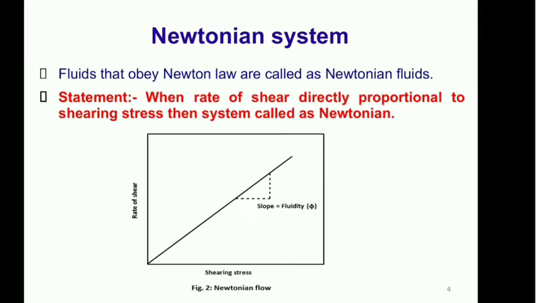So first of all, let us discuss what we mean by Newton's law of flow of fluids. The statement is: when the rate of shear is directly proportional to the shearing stress, the system is called a Newtonian system. In a later section, we will discuss the rate of shear and shearing stress. In this diagram, you can see the shearing stress taken on the x-axis and the rate of shear taken on the y-axis, and the graph you obtain is a straight line.